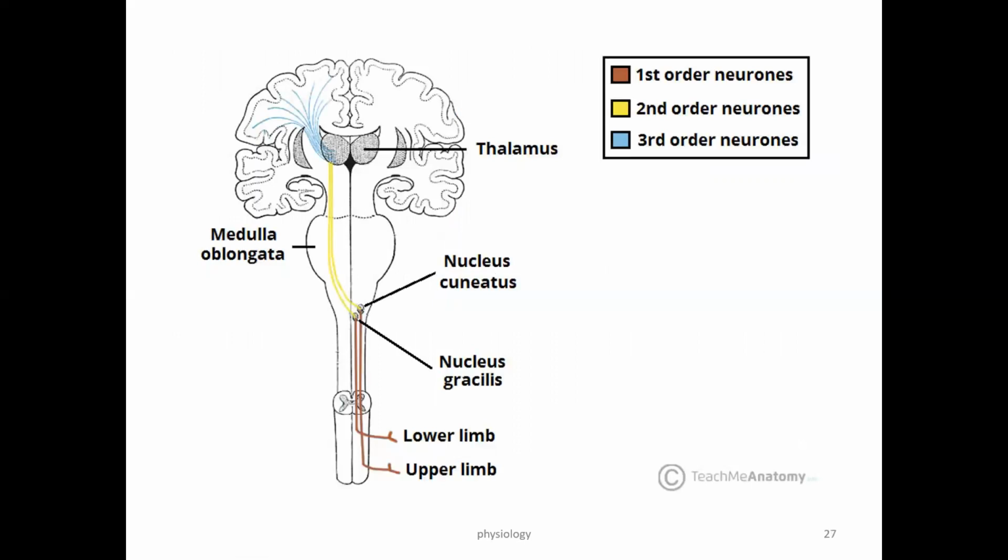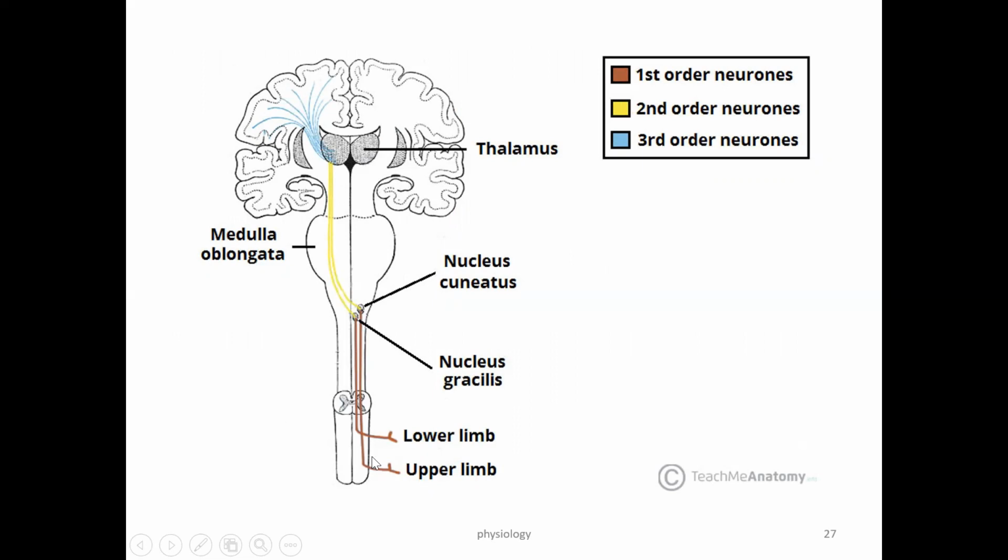You also have to draw the diagram of the ascending dorsal column pathway. You can see the red one is called the first order neuron from the receptor. This is the spinal cord, and this is the medulla. These are the different spinal cord levels: thoracic, lumbar, sacral. This is the medulla oblongata, then this is the thalamus, and this is the sensory cortex.